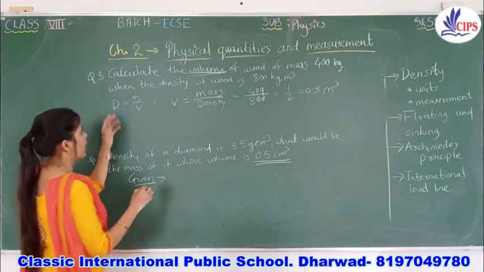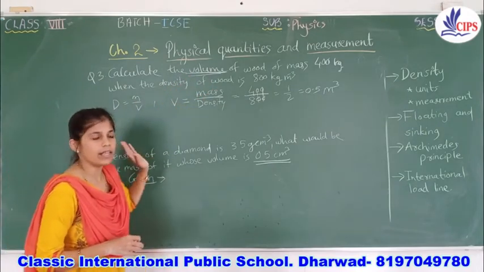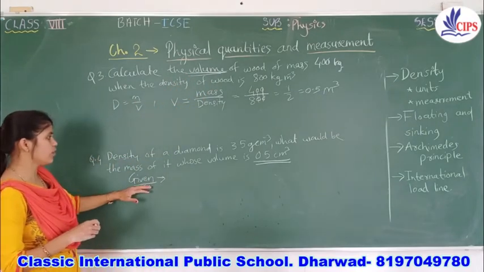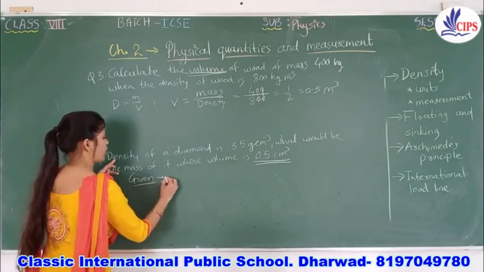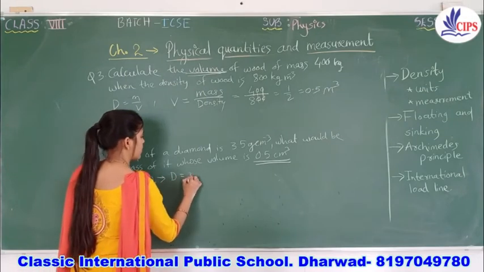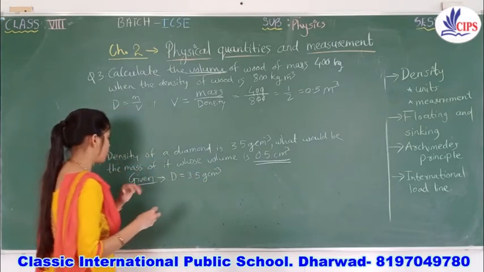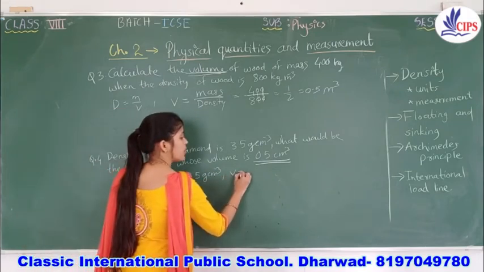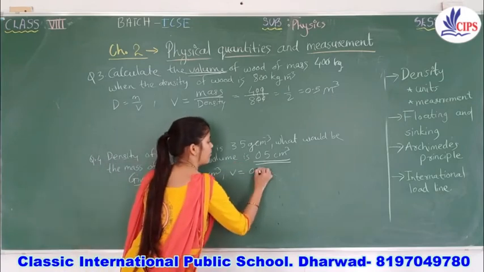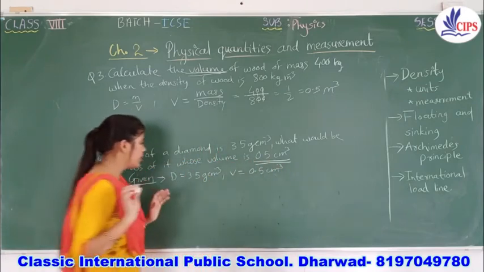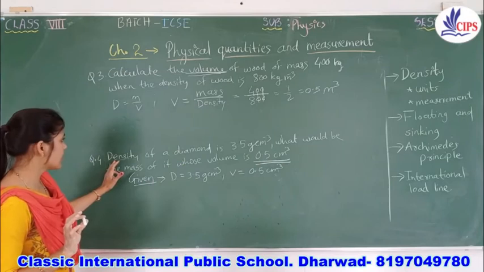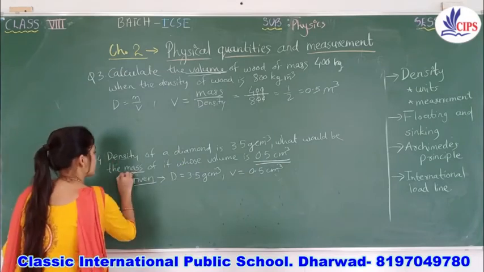Here also I have just underlined the given things, but you have to mention the given values. They have given the density, 3.5 gram per cubic centimeter, then the volume, 0.5 cubic centimeter. Now they ask for the mass.